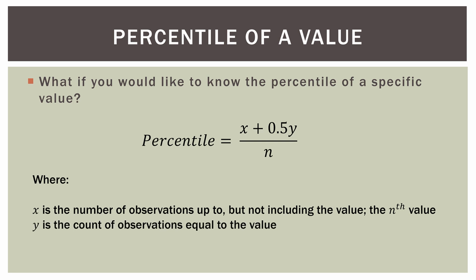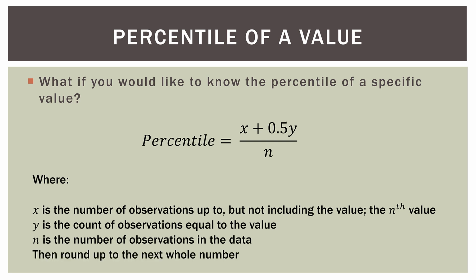Y is the count of observations equal to the value. Remember, a value can occur more than once in a data set. That's completely possible. But I will say in most data that we deal with in statistics, there's probably only going to be one observation for each value. But of course, it is completely possible that there might be more than one. And n is the number of observations in the data. Then we round up to the next whole number.